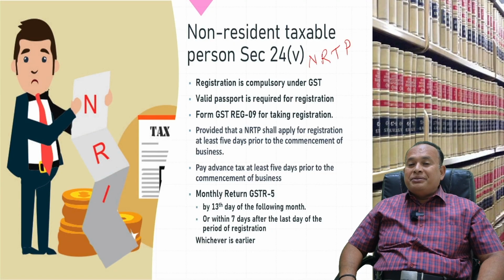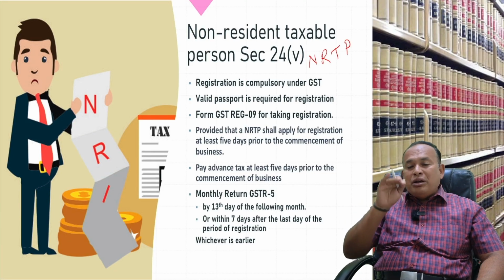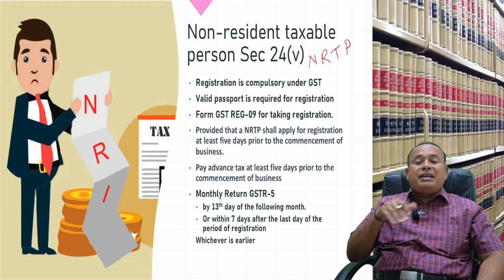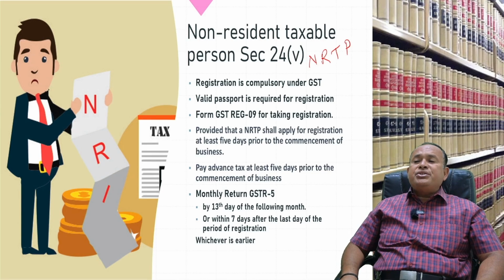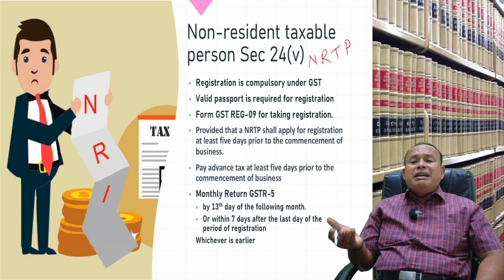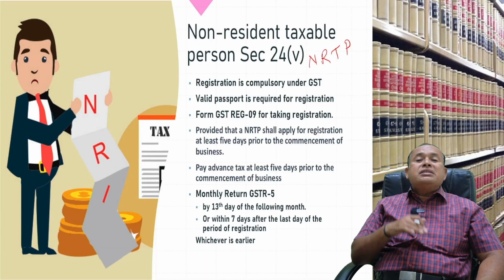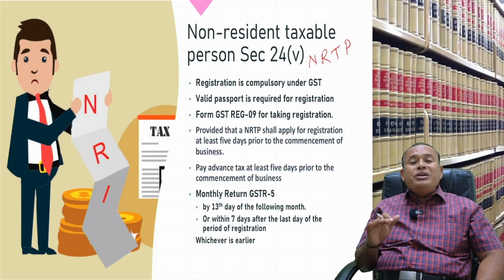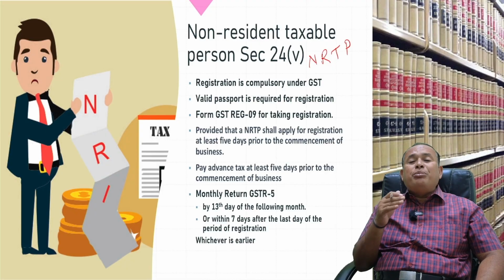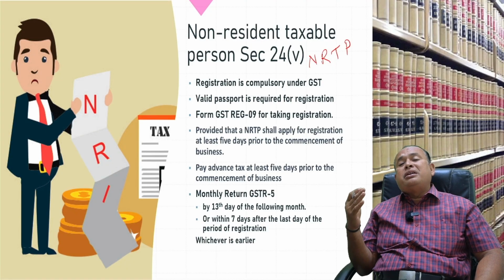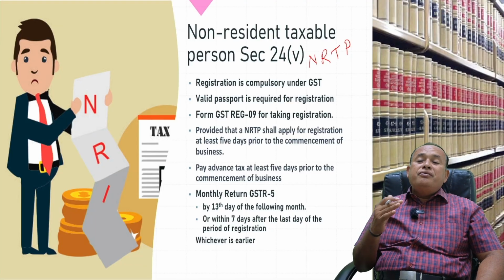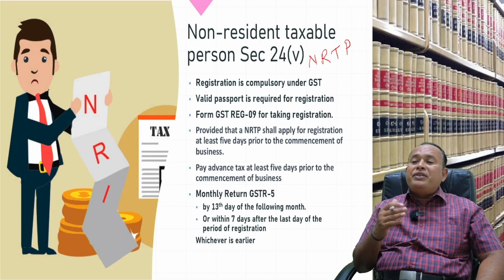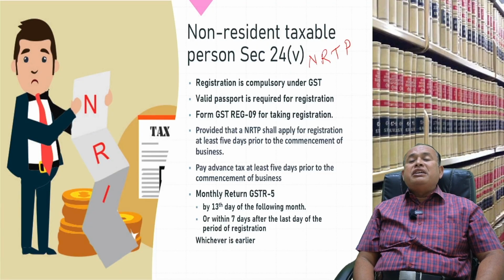The department says, in such a case, if in any one month your registration has expired, then from the date of expiry, within 7 days, you file the return and go. Therefore, summarizing it, the due date of filing GSTR 5 by a non-resident taxable person, namely NRTP, is by 13th of the following month or within 7 days from the date of expiry of registration, whichever is earlier.